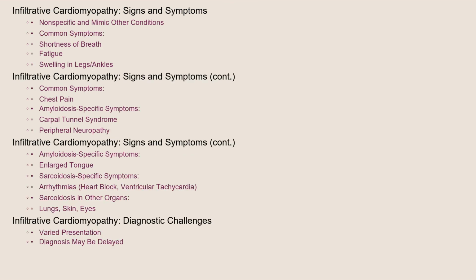The signs and symptoms of infiltrative cardiomyopathy are often nonspecific and can mimic other heart conditions. Common symptoms include shortness of breath, fatigue, swelling in the legs and ankles, and chest pain. In amyloidosis, patients may also experience carpal tunnel syndrome, peripheral neuropathy, or an enlarged tongue. Sarcoidosis can present with arrhythmias, such as heart block or ventricular tachycardia, as well as symptoms related to sarcoidosis in other organs, such as the lungs, skin, or eyes. The diagnosis may be delayed due to the varied presentation.